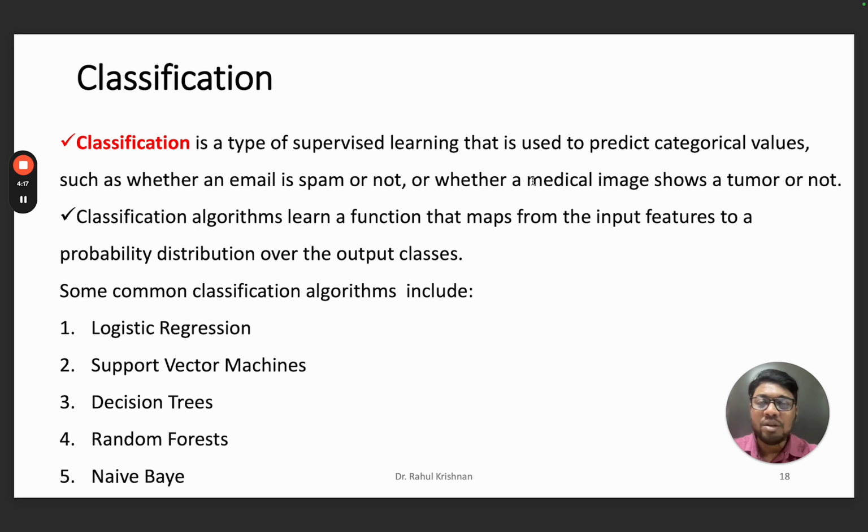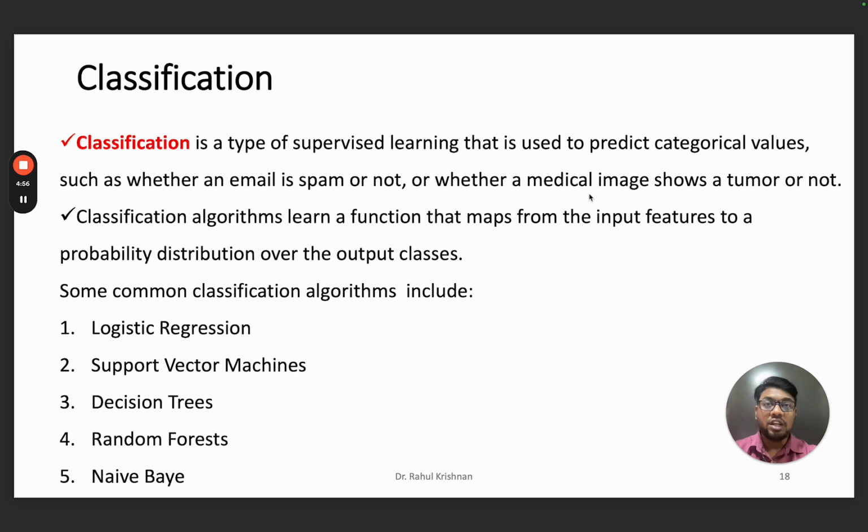For example, you are going to categorize an email into spam mail or non-spam mail, or predict from a medical image, for example cancer or no cancer, tumor or no tumor. So these are the different types of classification problems where you are going to split into categories, like true, false, fruits, vegetables, colors, blue, green, like that. This kind of problem is where you take the data set and categorize it into groups.